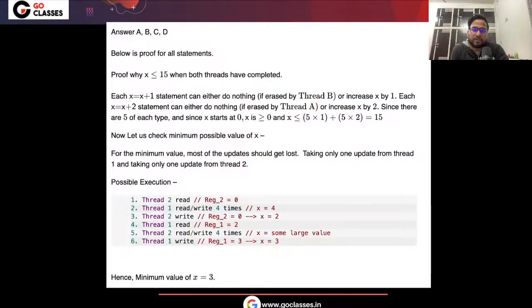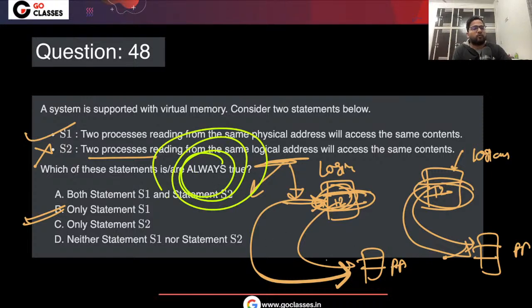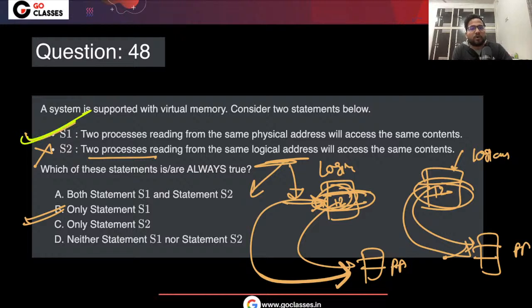If you have any doubt in this particular question, see this statement always, whatever assumption you have, is this always true? For a particular case, let's suppose you are saying it is true, because some people are arguing maybe they're sharing the page or something like that. Or some are arguing, is this happening at the same time or not? But whatever assumption you are making, is it always true? For S1 you can say it is always true, but can you say that for S2 it is always true? Just see that.